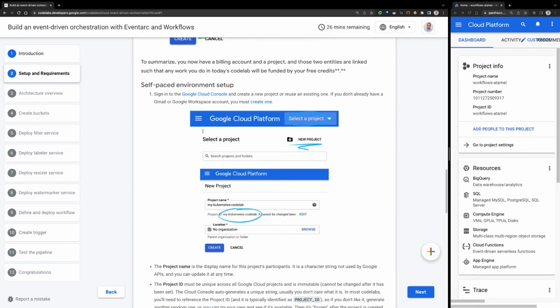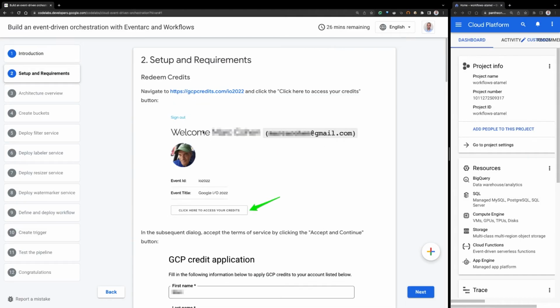So first, you need a Google Cloud project, okay? And you also need a billing account. So if you have a Google Cloud project and if you have billing attached to that project, great, you can just use that if you like. But we're also giving you some credits.